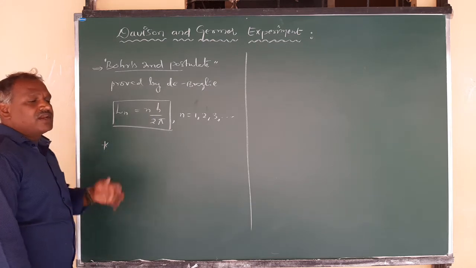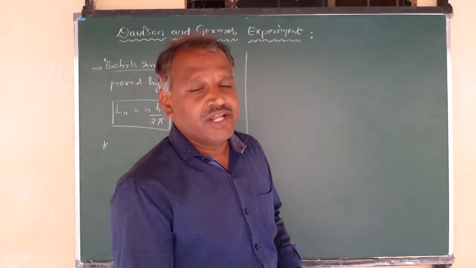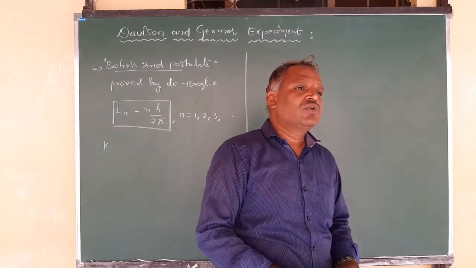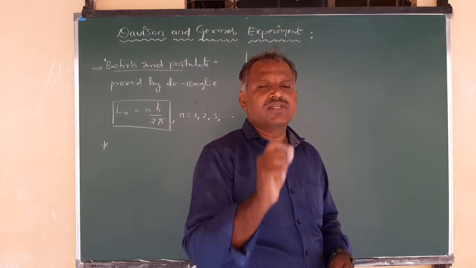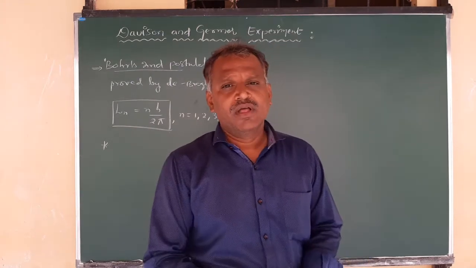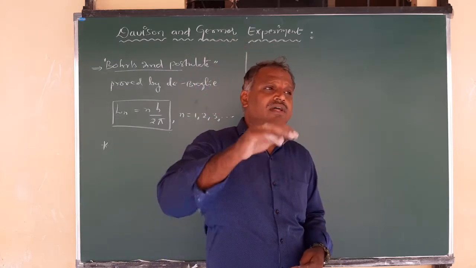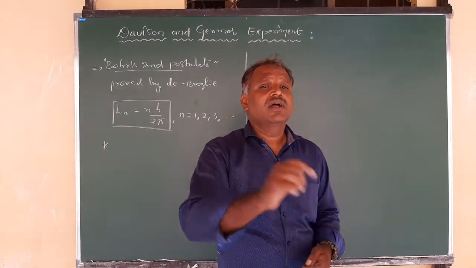See here, when an electron is revolving, when it is in a moving state, definitely it has the property of wave nature, right? So to complete one revolution, the minimum requirement is a wavelength lambda. The integral multiple of wavelength is nothing but the electron being possessed in the respective orbits. That is given by de Broglie.